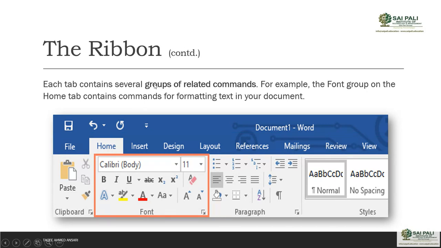And each tab contains several groups of related commands. For example, the font group on the home tab contains commands for formatting text in your document. So in the tab you have multiple commands, and multiple commands are grouped together. For example, you have this clipboard group which contains the commands related to clipboard. We have this font group which has commands related to fonts, that means change the style of your text, format your text, we will see those commands. You have the paragraph group, you have the styles group for different uses.